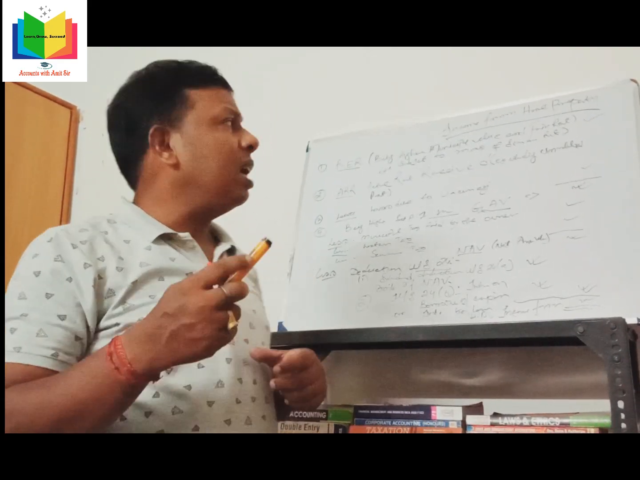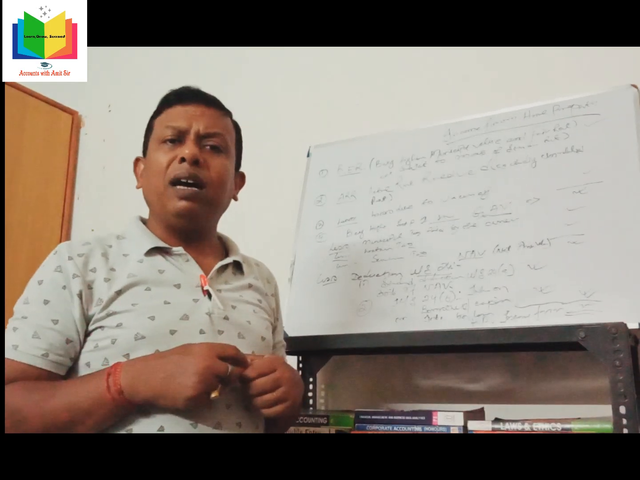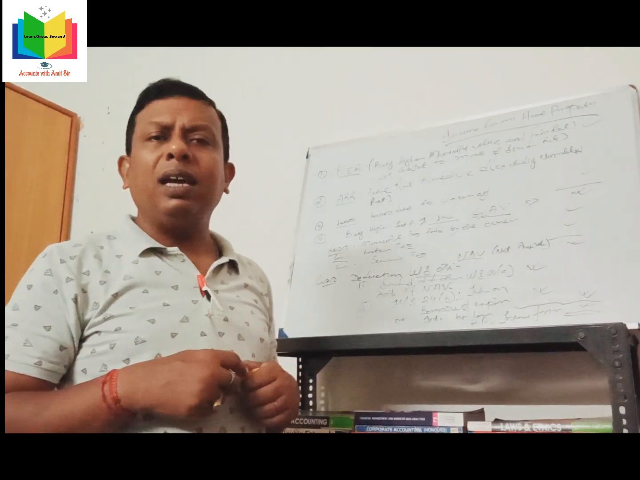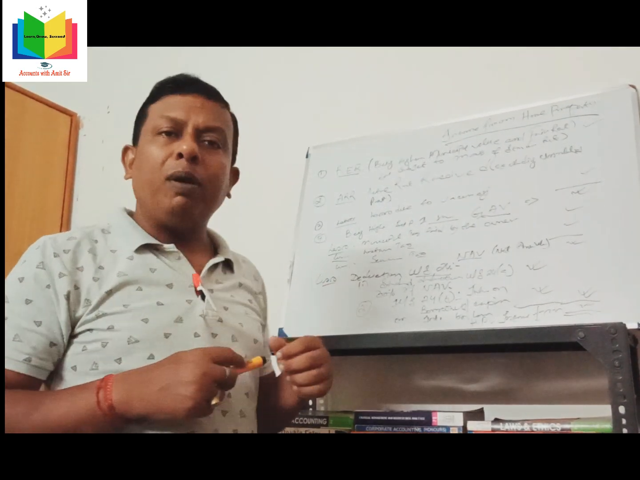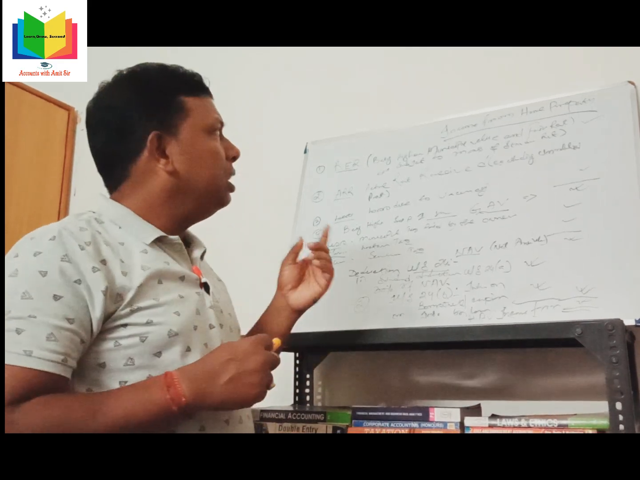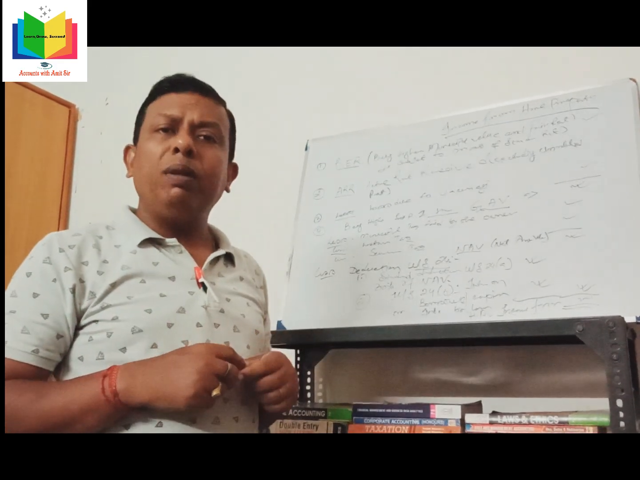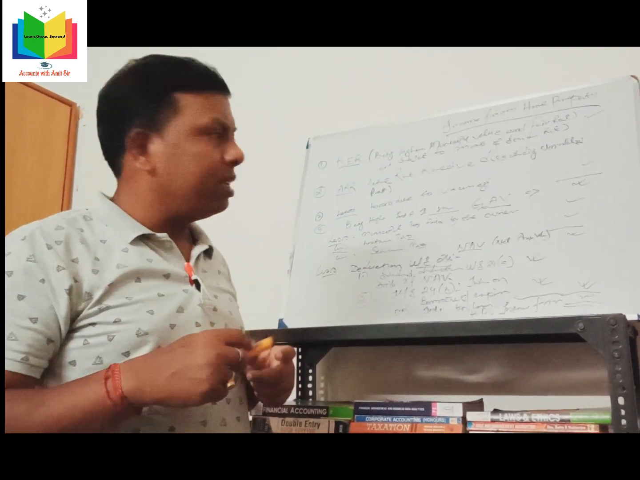Okay, this is the formula of income from house property. In the next class I will tell you about the sum, what is income from house property, and the problem will be solved in the next class.